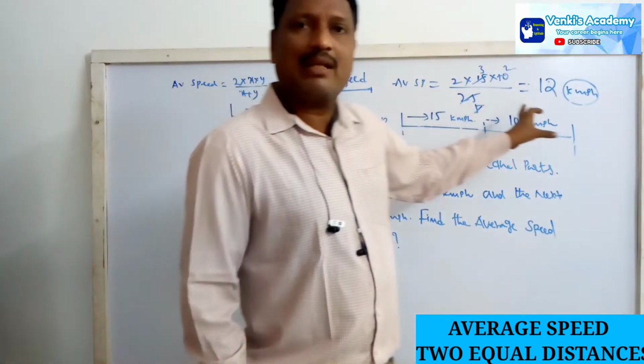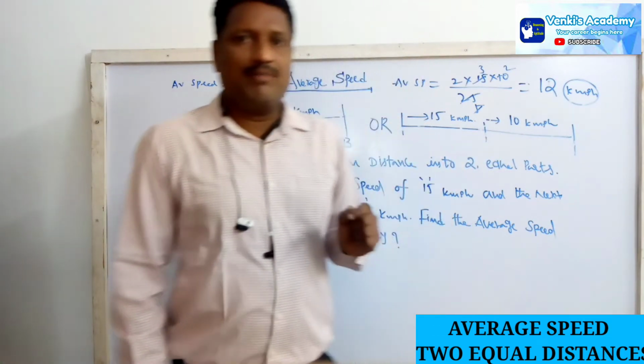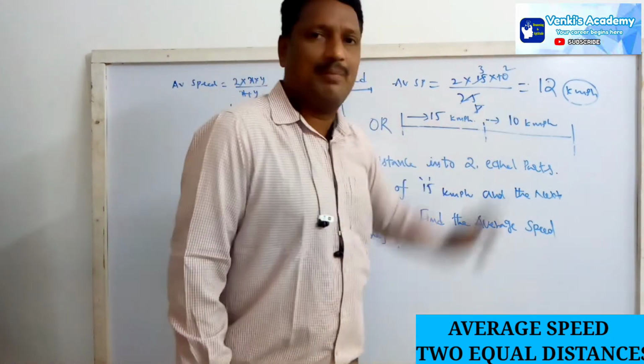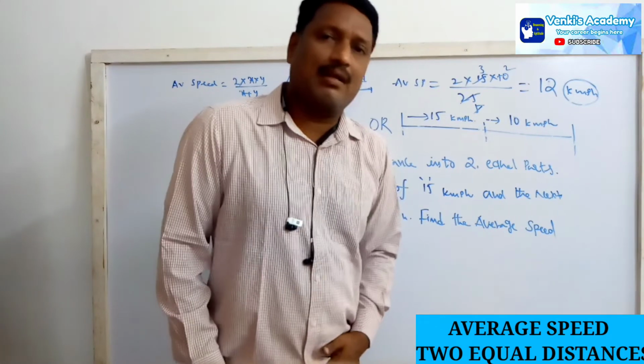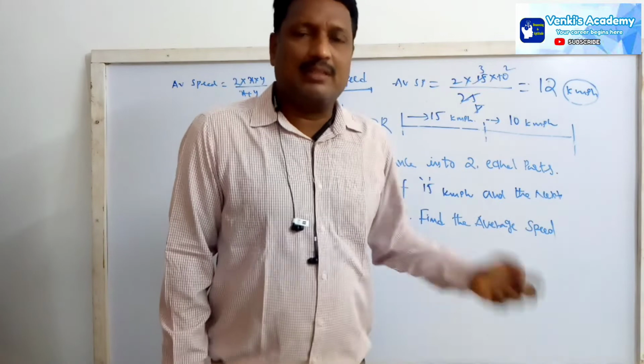So we can consider that as a uniform speed. It is an average speed. For every 1 hour he covers 12 kilometers, how many hours does he travel to cover the whole distance?